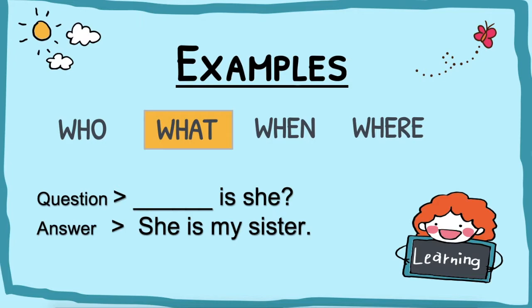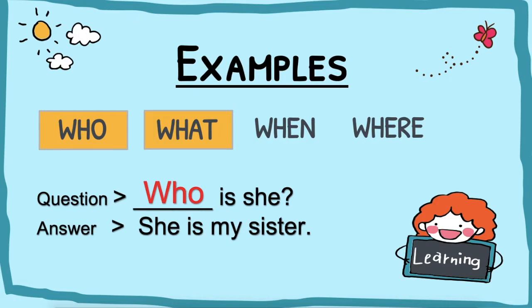Alright, next. The question is, blank is she? The answer is, she is my sister. We are talking about the sister, and if we are talking about a person, what are we going to use? We are going to use who. Who is she? She is my sister.